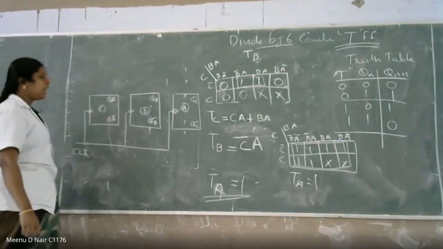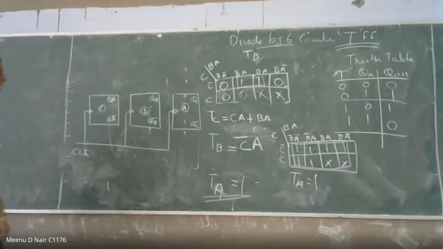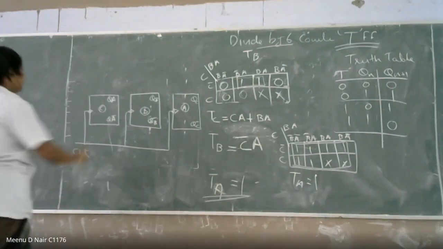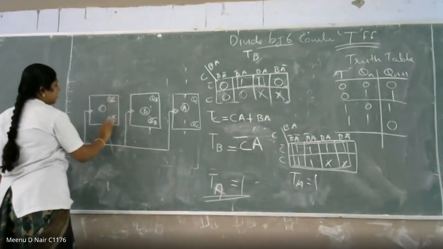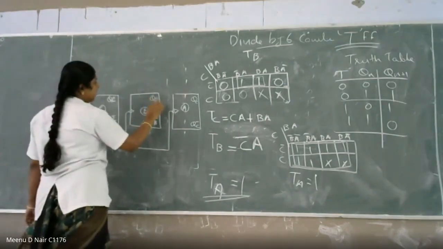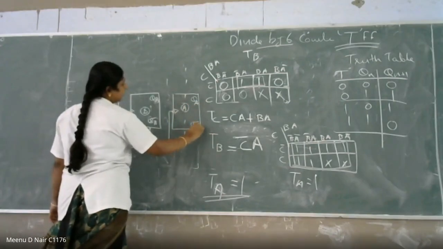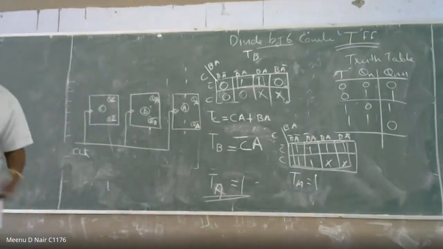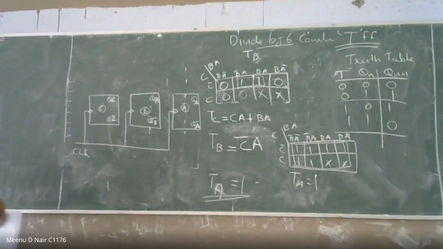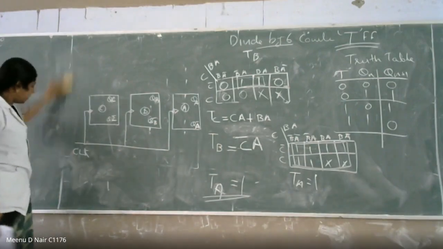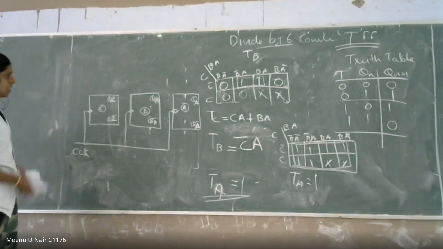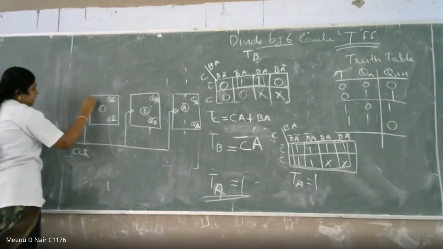Then you have to write the input TC. This is C, this is C bar, this is B bar, this is A bar. What about TC? TC is nothing but, if I draw here, you can see, this is TC.